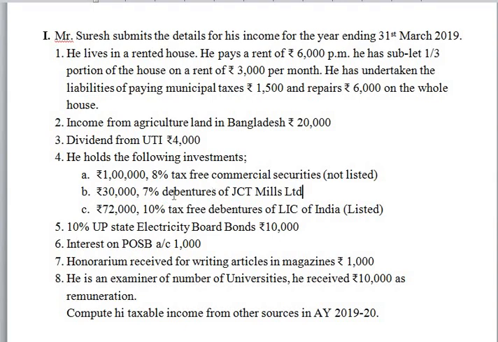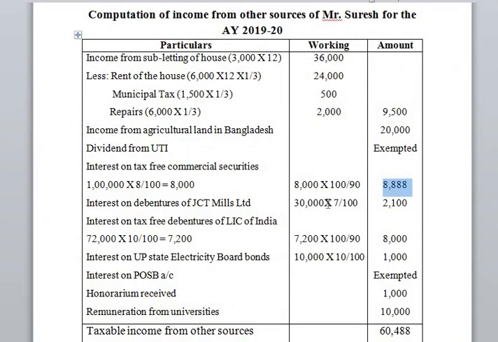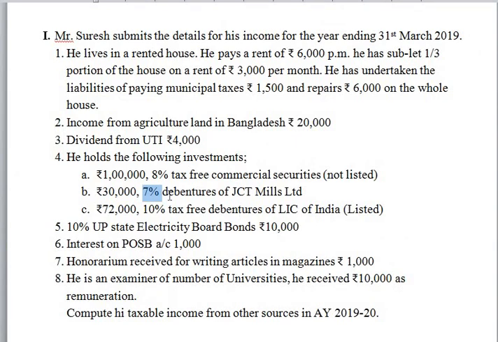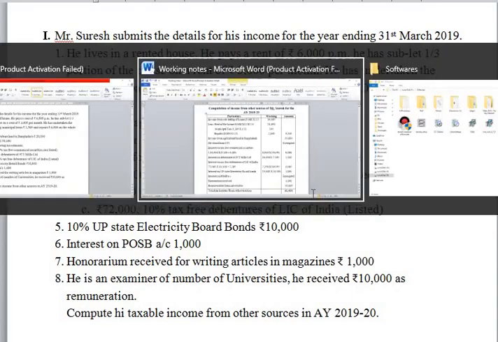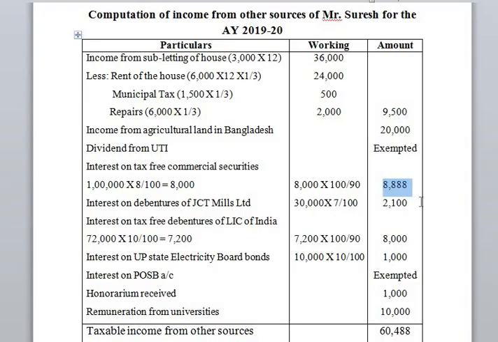In the other case, if they have given the amount of investment and the rate of interest, the interest must not be grossed up. The amount of interest must be taken as interest on debentures. So in the case of less tax securities, if they have given the amount of investment and the rate of interest, there is no need to gross up the amount of interest. Directly we should take the amount of interest, 30,000 into 7%.